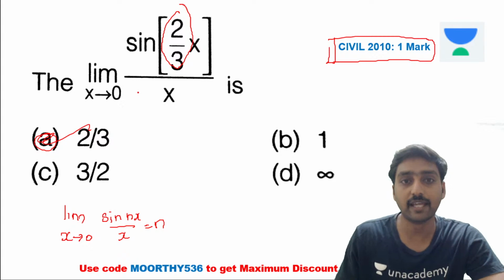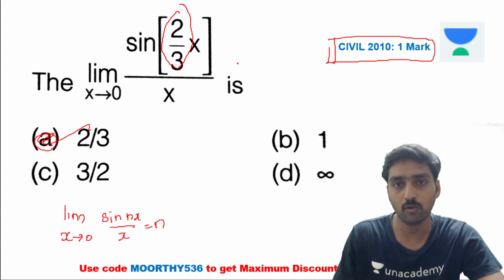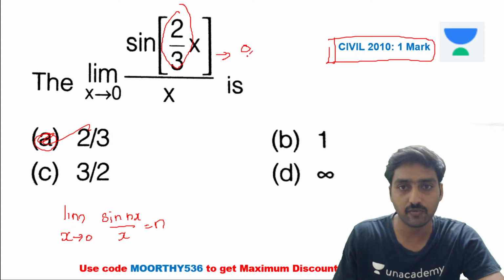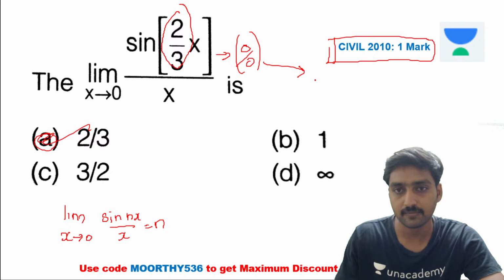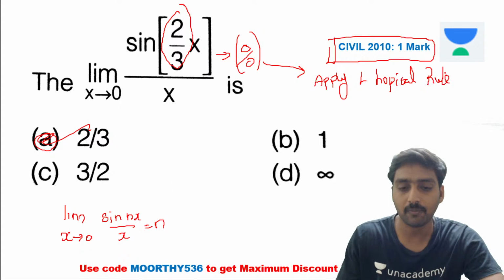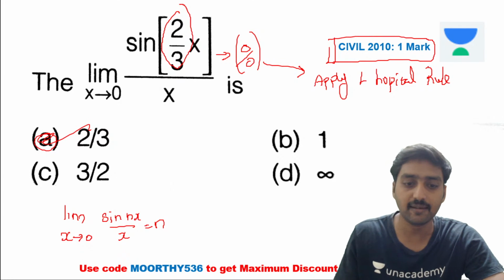Otherwise we can do the L'Hopital rule. As per the L'Hopital rule, if you substitute x is equal to 0, we are ending with 0 divided by 0. Now apply the L'Hopital rule. While applying it, what are we getting here?